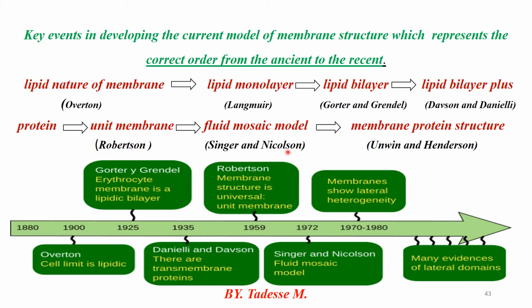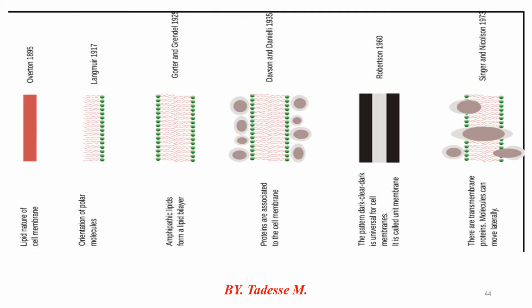And finally, Singer and Nicolson identified the fluid mosaic model. Today's widely accepted model is called the fluid mosaic model. Fluidity deals with lipid, mosaic deals with protein. And finally, membrane protein structure was proposed by Henderson and Unwin. Also, this is a hierarchical order, starting from the ancient to the recent one, the same as the previous one: lipid nature of the membrane up to the fluid mosaic model of Singer and Nicolson.